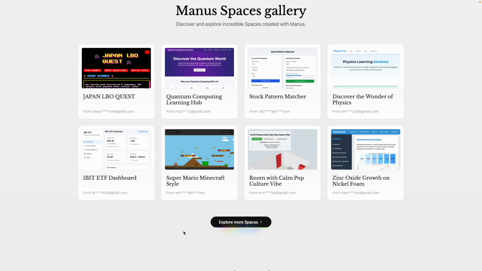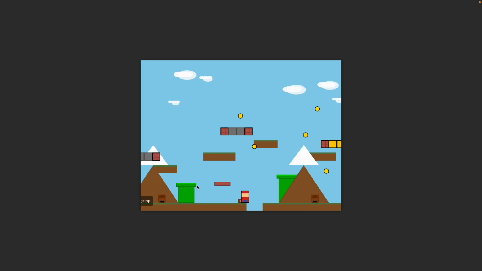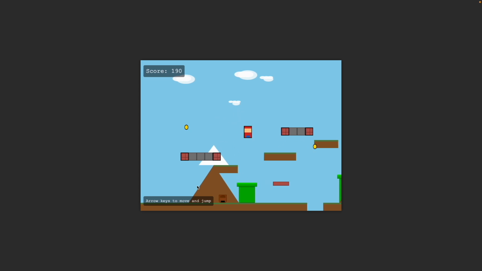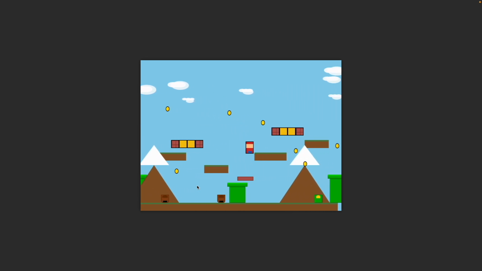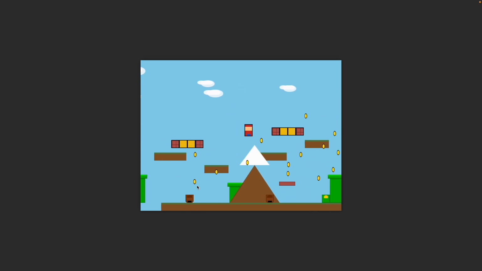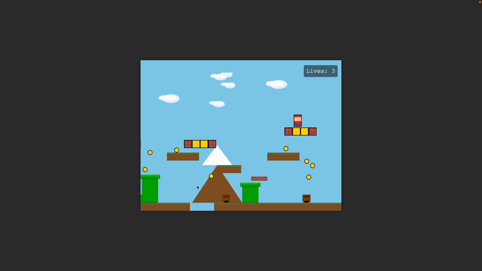So yeah, here are some spaces which are created by users, right? So let's check Super Mario, right? We can just play it as it is. It's created through Manus, and it's working really good. Okay, we can play ahead, and as you can see from a prompt itself, it just created the whole game, and we can play it nicely, which is a really good achievement for us.